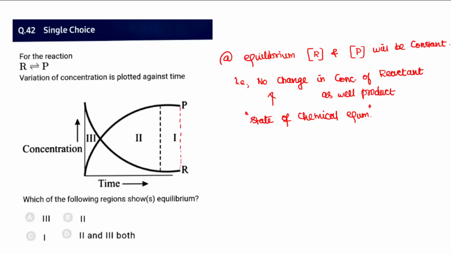And then 42, there are graphs given. They're asking you to find which shows the equilibrium. So we know at equilibrium, or dynamic equilibrium, there will be no change in the product concentration as well as reactant, because it will be equally the same. Product converting into reactant, reactant converting into product happens at an equal rate. So both appear to be constant. The equilibrium is said to be a dynamic equilibrium, not a static equilibrium. So the graph area which shows no change in the concentration is the first area. This is the zone where there is no change in the concentration of the reactant. Therefore we must say option C is the answer.